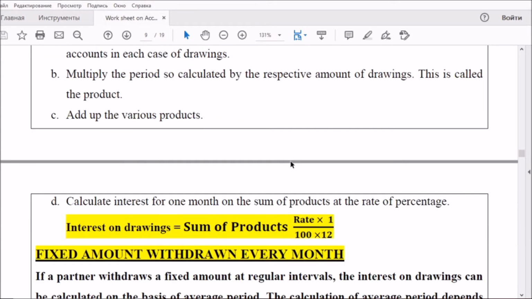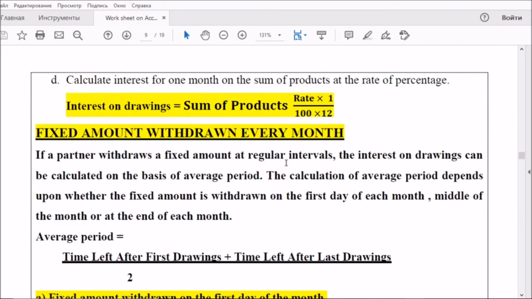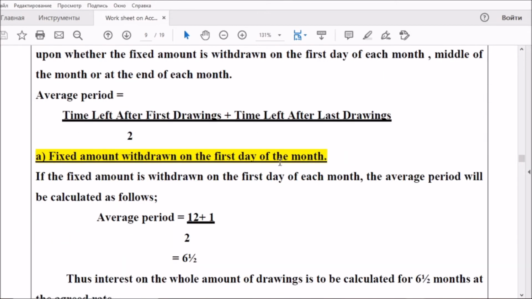After that we will calculate the sum of products, and we have to apply the equation: sum of products into rate by 100 into 1 by 12. And if a fixed amount is withdrawn every month, how to calculate the interest on drawings? There you have to keep in mind a concept of average period.